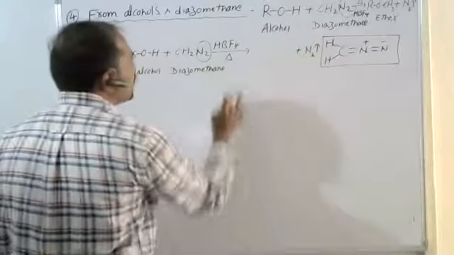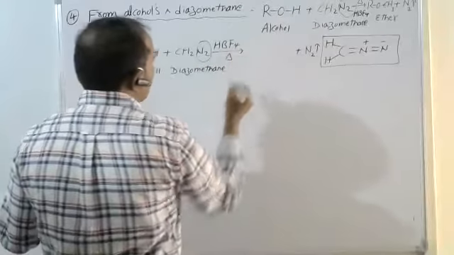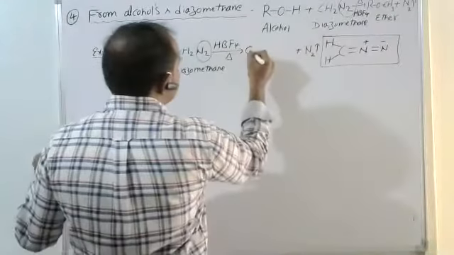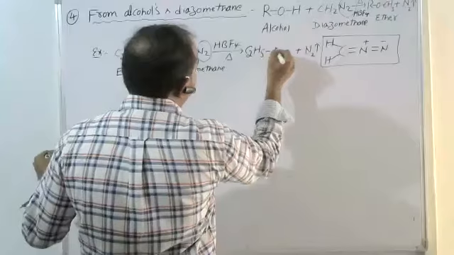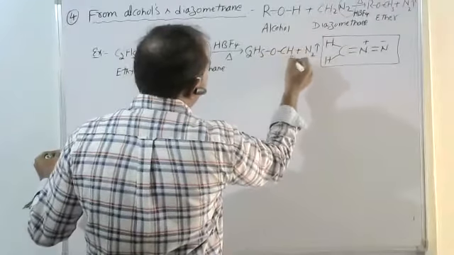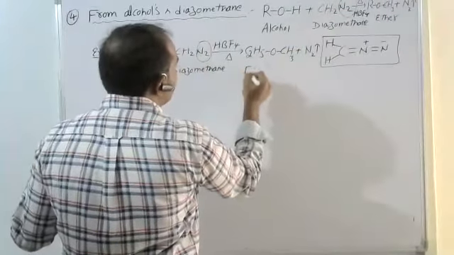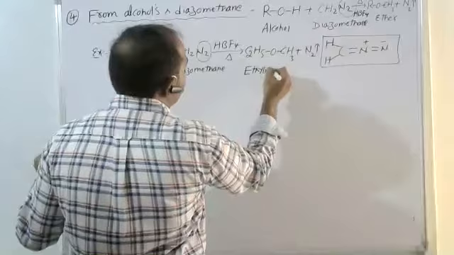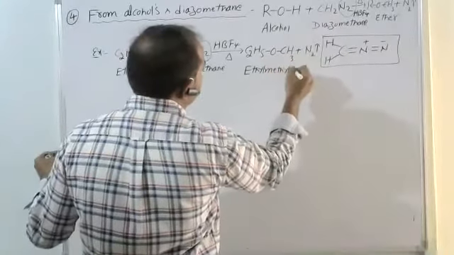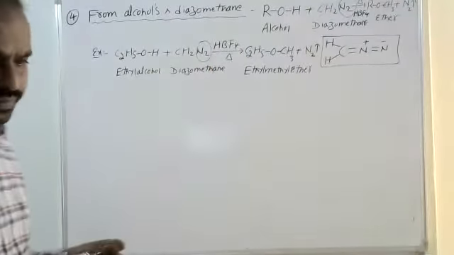Further, we get the corresponding ether, C2H5OCH3, ethyl methyl ether.